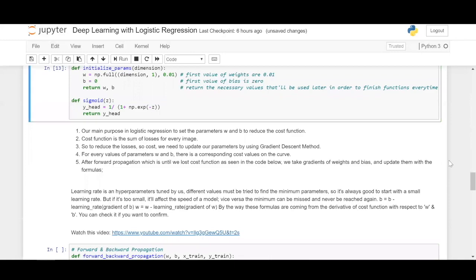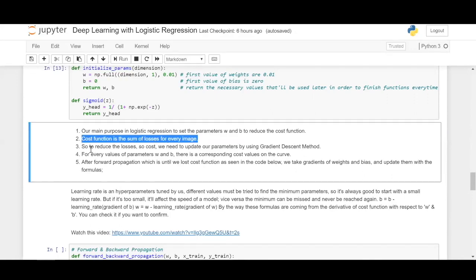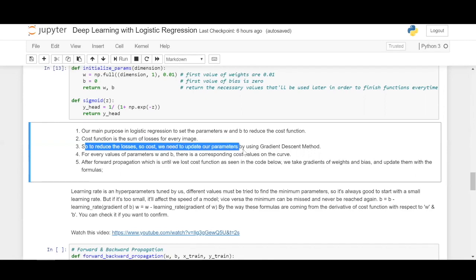So now that you already know what a neural network does, and what the weights and biases are used for, let us get into a small summary of them again and then proceed to forward and back propagation. Our main goal in logistic regression is to set the parameters w and b such that the cost function is reduced. Cost function is nothing but the sum of losses for a given image, for every image. So what we have to do is reduce the loss. By reducing the loss, we reduce the cost. Parameters are updated using the gradient descent method, which happens in the next steps.